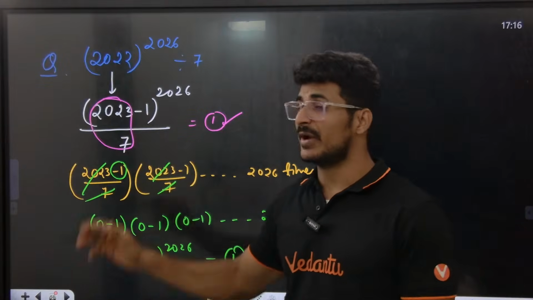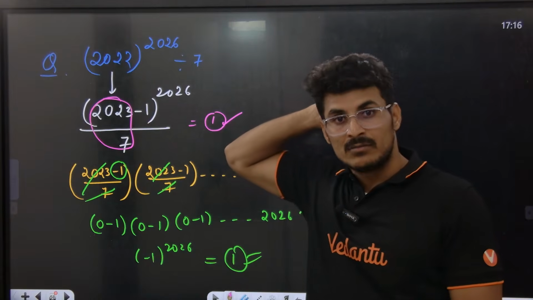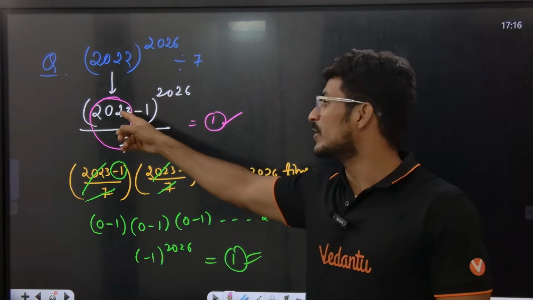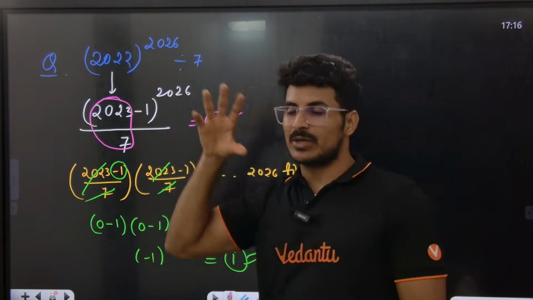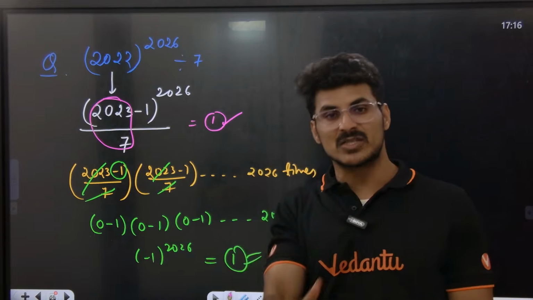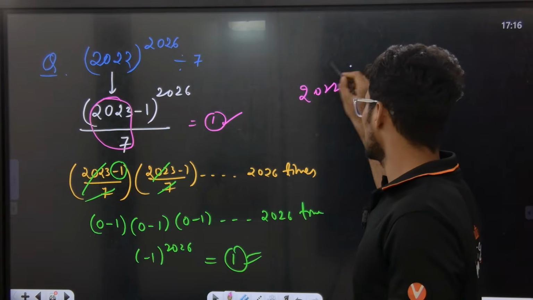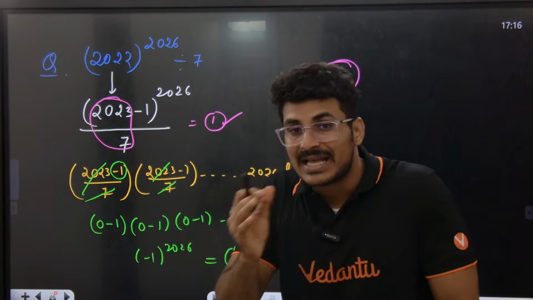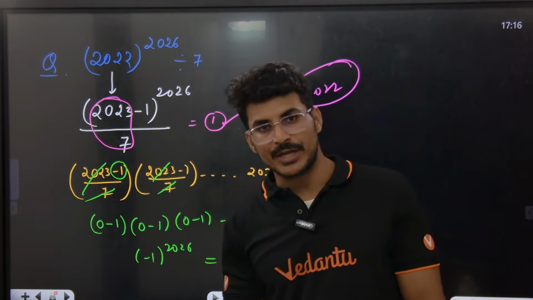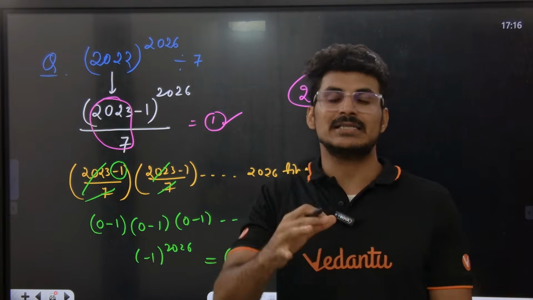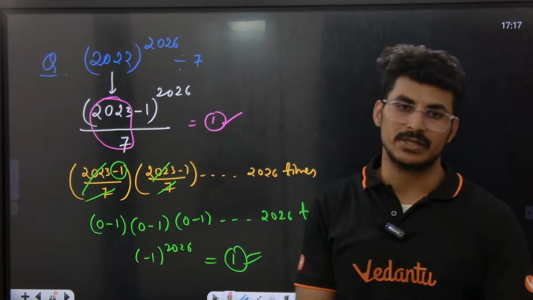So why do you introduce 2023? 2023 is the nearest multiple of 7 to 2022. What is the nearest number to 2022 which is perfectly divisible by 7? That is 2023. The nearest multiple of 7 to 2022 is 2023. That's why I'm just introducing 2023.